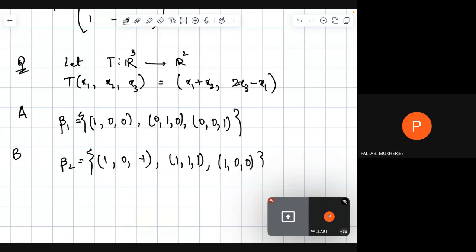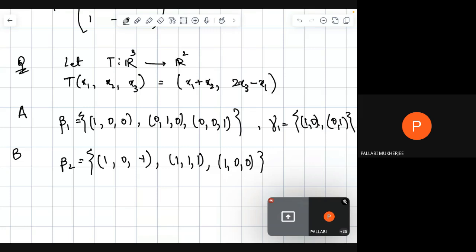Okay, I did not give the codomain here, so codomain gamma 1 will be 1 0, 0 1, because the linear transformation is R3 to R2.